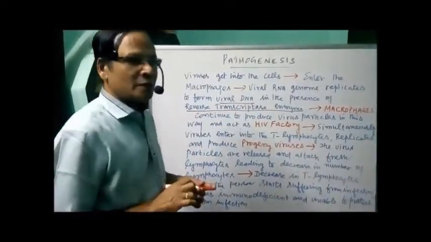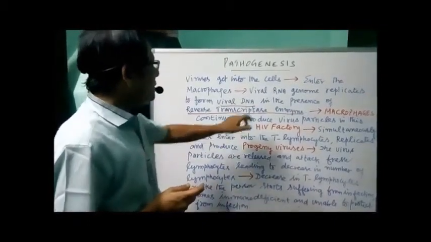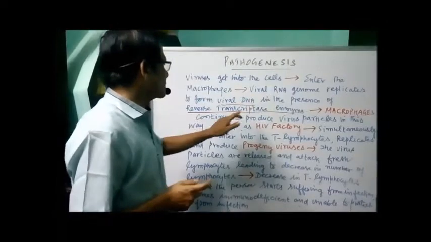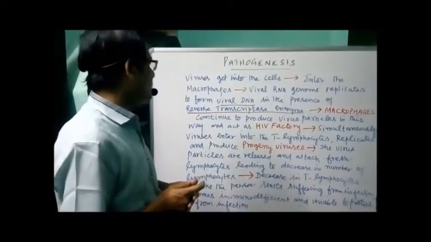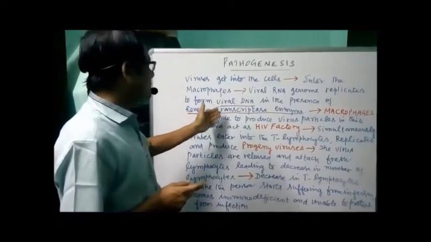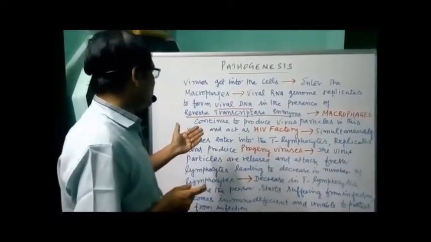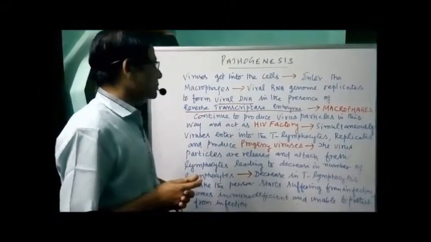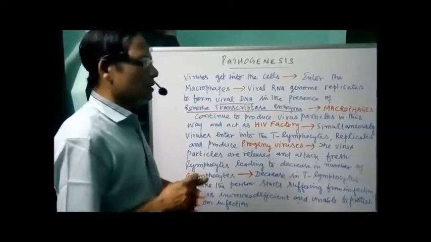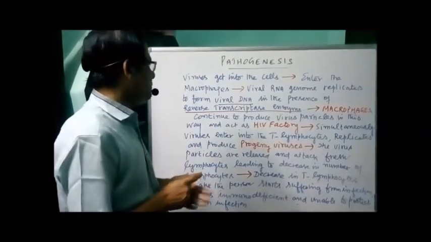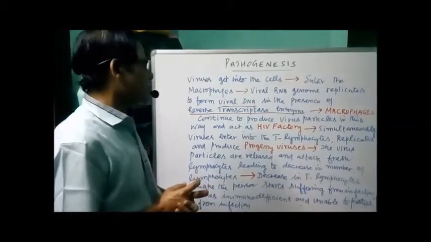In normal transcription, DNA directs the synthesis of RNA, but here the RNA directs the synthesis of DNA, hence it is called reverse transcription. It is brought about by the enzyme reverse transcriptase, an RNA dependent DNA polymerase, because it synthesizes viral DNA.